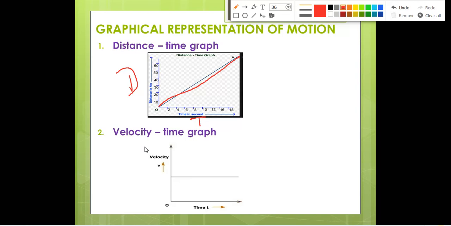Your next graph is the velocity time graph. In this, again you have to take time in the x-axis and velocity in the y-axis. Then you will get a straight line parallel to the x-axis like this. You will get a straight line parallel to the x-axis whenever you plot a graph for velocity and time.